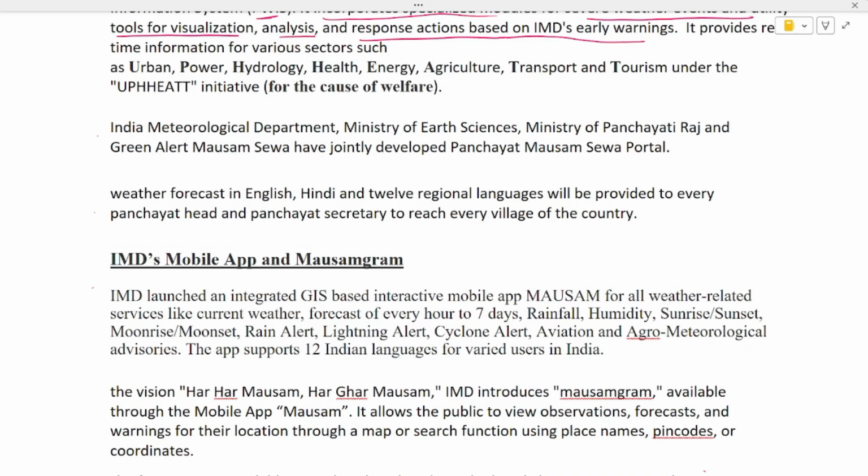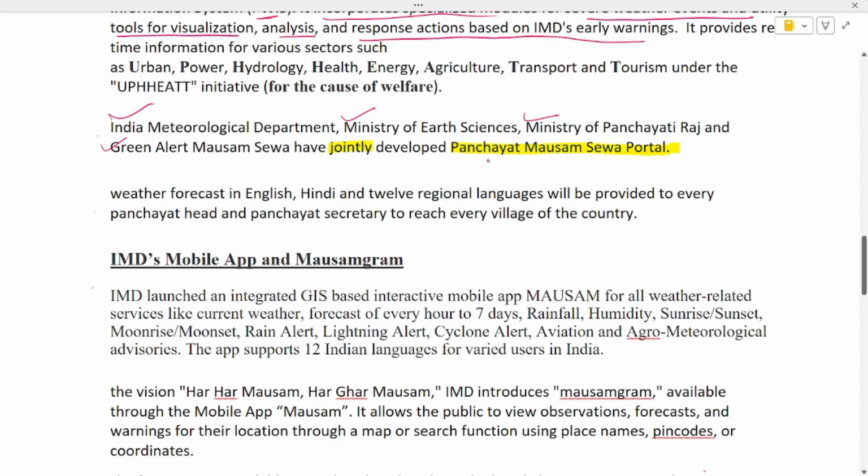Another thing introduced in this celebration was the Panchayat Mausam Seva portal. This portal was introduced on this particular date. Okay, so the Panchayat Mausam Seva portal, it is jointly developed by whom? It is jointly developed by IMD, the Ministry of Earth Science, the Ministry of Panchayati Raj, and Green Alert Mausam Seva.